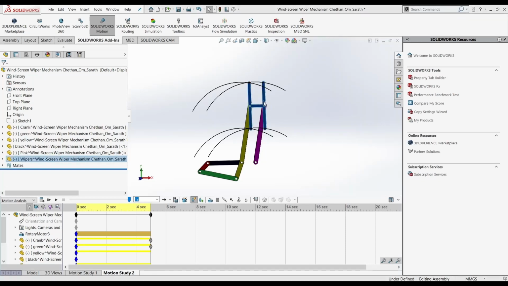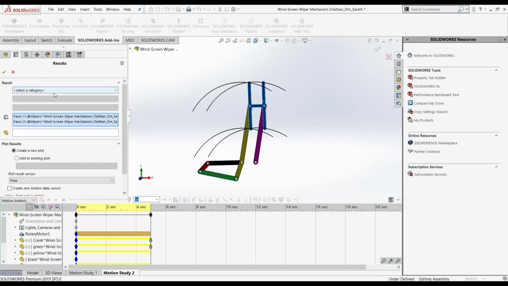Now coming to the motion analysis. Basically we just right click on the part. We can see this option called create motion plot, which takes us to this place where we can choose any of these categories. Let's say displacement, velocity for now, linear velocity, and its magnitude. We then select a face of the component which we want to calculate the linear velocity of.